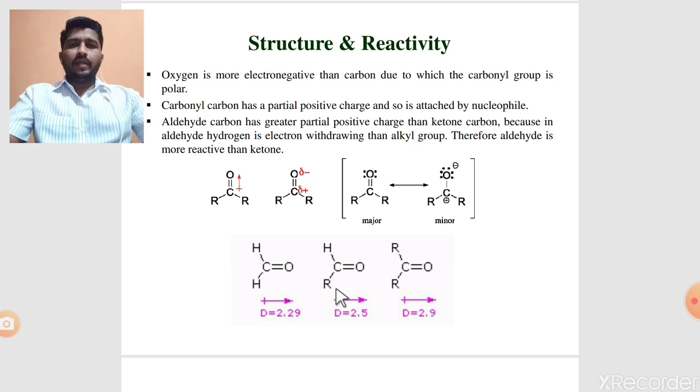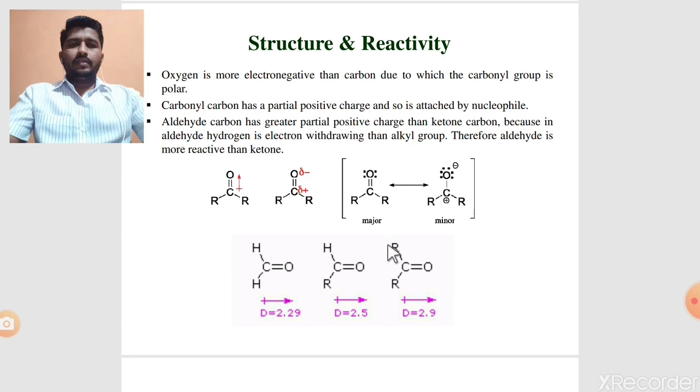According to the inductive effect, an alkyl group acts as an electron donating group. It donates electrons to this electrophilic carbon, so the partial electrophilic character of this carbon is neutralized. But in the case of ketone there are 2 R groups. Suppose these 2 R groups are alkyl groups.